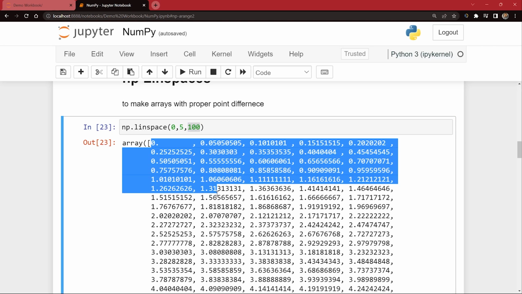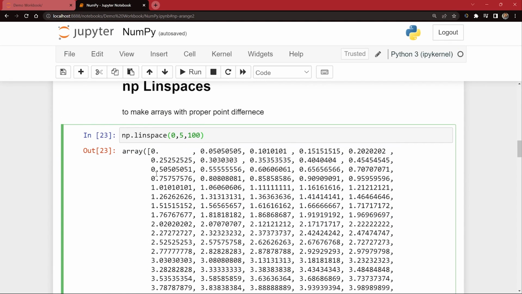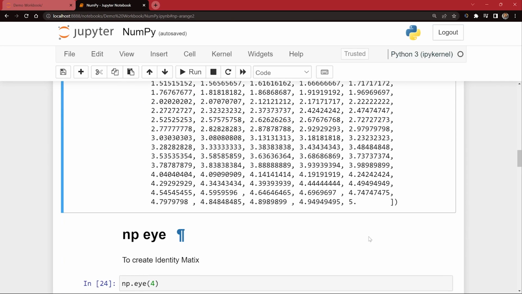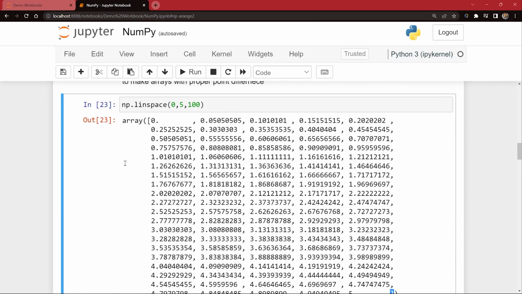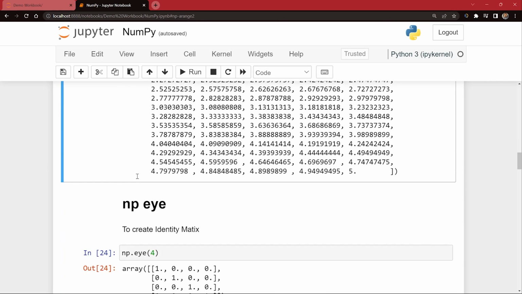I hope this is very much clear, guys. So see, the way it is printing doesn't mean it's a multi-dimensional array. It's still a vector. It's still a one-dimensional array, which you can tell by seeing the single square brackets. If it was double square brackets, then it would be a two-dimensional array or a matrix. But in this case, it's a single-dimensional array or vector. So this is how linspace works.